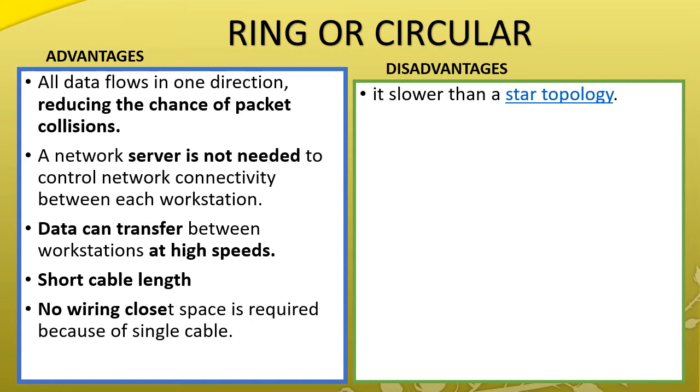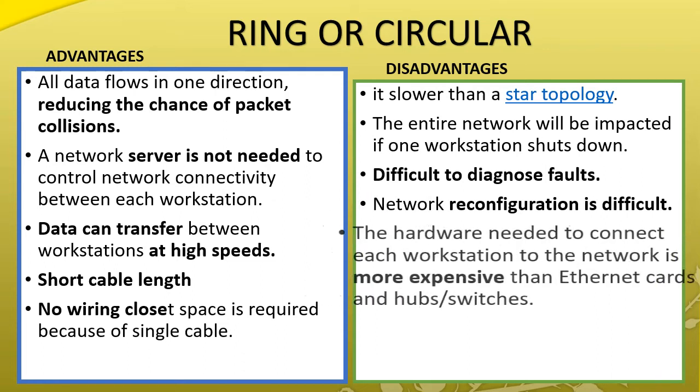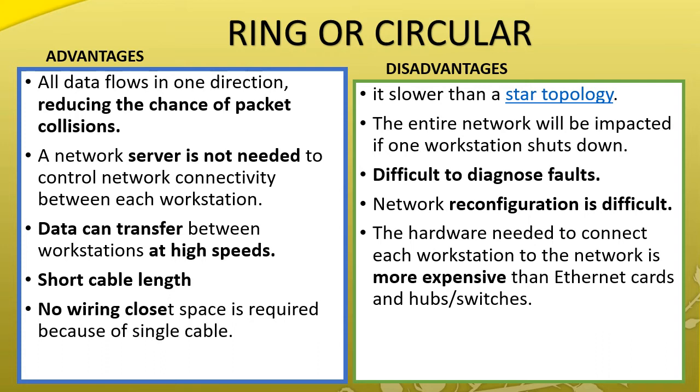Drawbacks: it is slower than star topology, and the entire network will fail if one node is shut down. For example, if the first system wants to send a message to the fourth system and the second system is affected, then the problem will occur, so the message does not reach the fourth system. It is very difficult to diagnose faults, and reconfiguration is very difficult. The hardware used to connect each node in ring topology is also more expensive than hubs and switches.